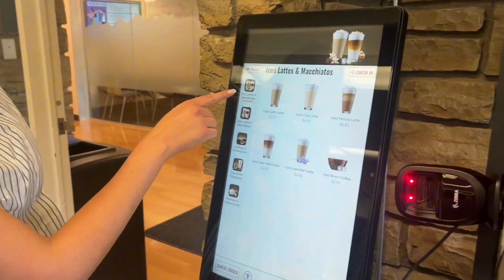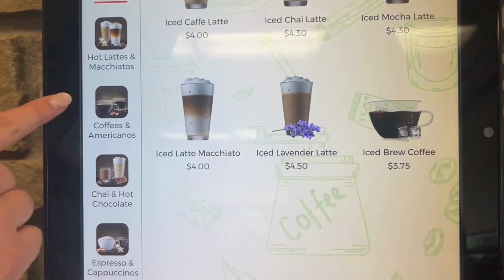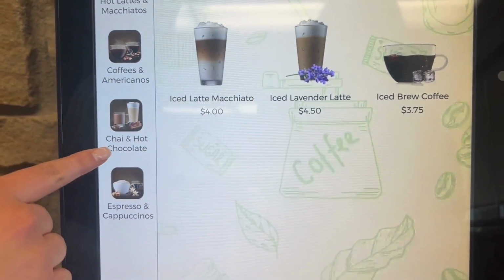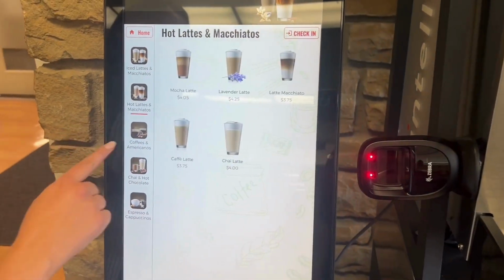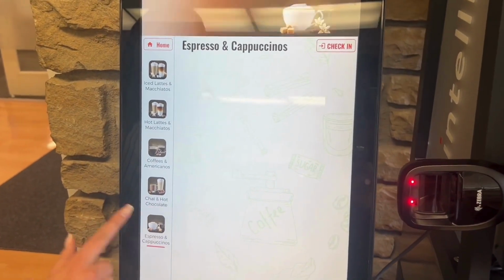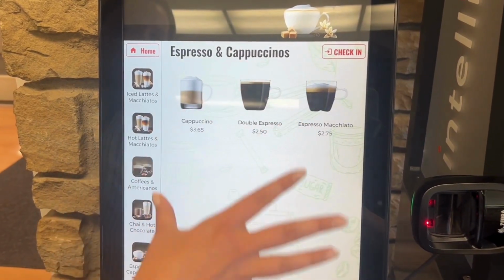And you can see here on the sidebar, we have our iced lattes and macchiatos, hot lattes and macchiatos, coffees and Americanos, chai and hot chocolate, and espressos and cappuccinos. So you can navigate this menu using the side panel, and then all the drinks show up on this side.